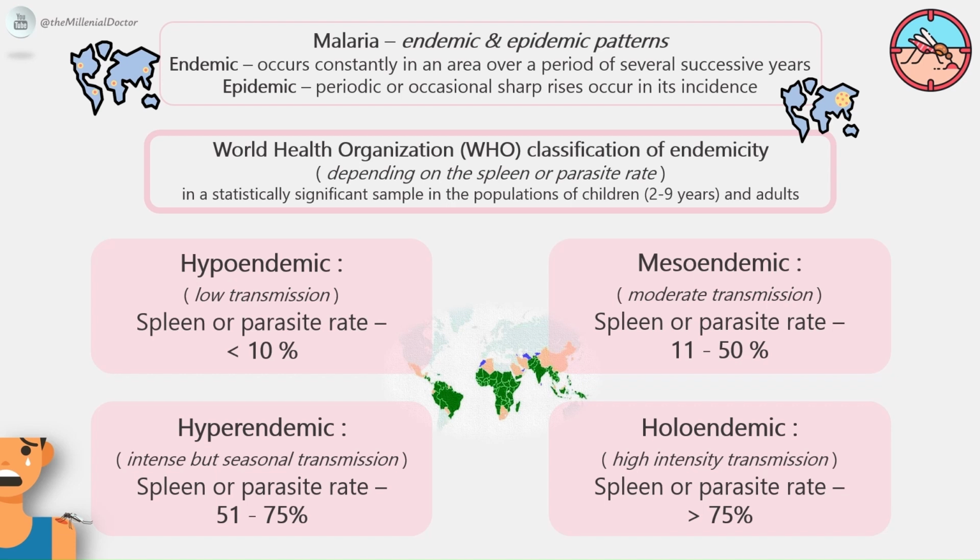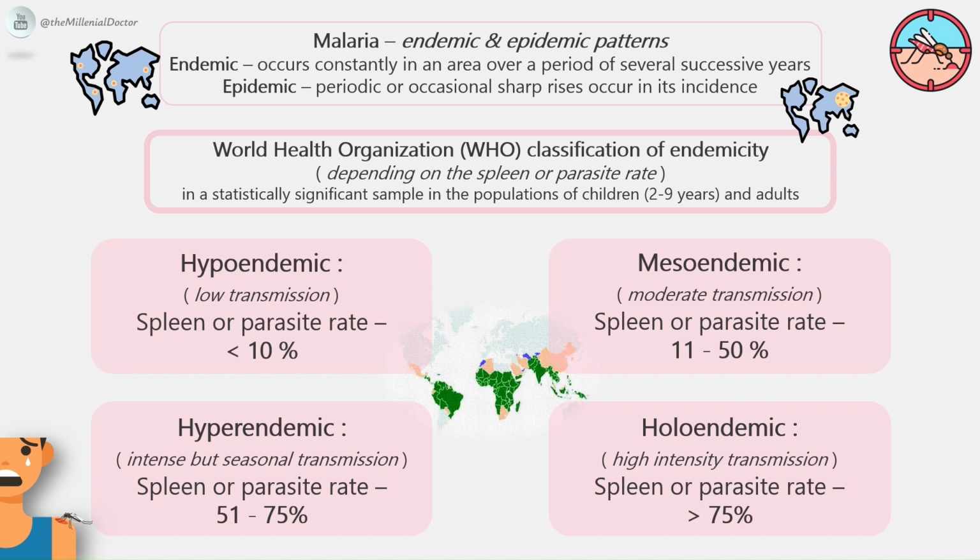The World Health Organization (WHO) has recommended the classification of endemicity depending on the spleen or parasite rate in a statistically significant sample in the populations of children between 2 to 9 years and adults. According to this, it is divided into 4 types. First, hypoendemic, where the transmission is low, the spleen or parasite rate is less than 10%.